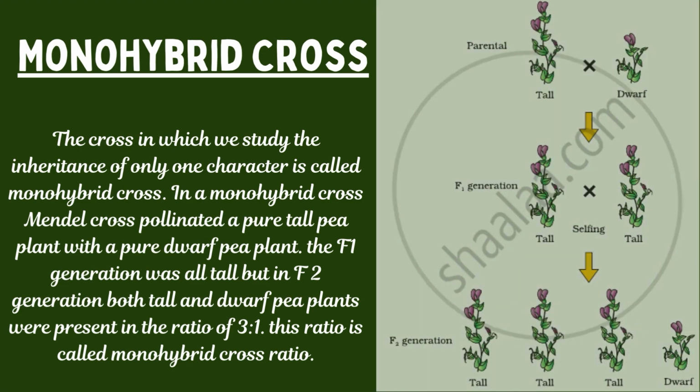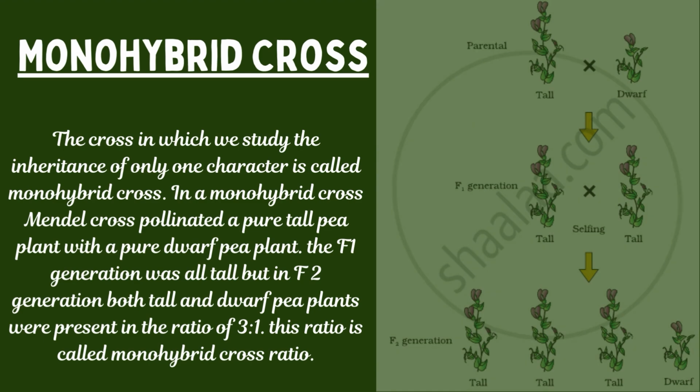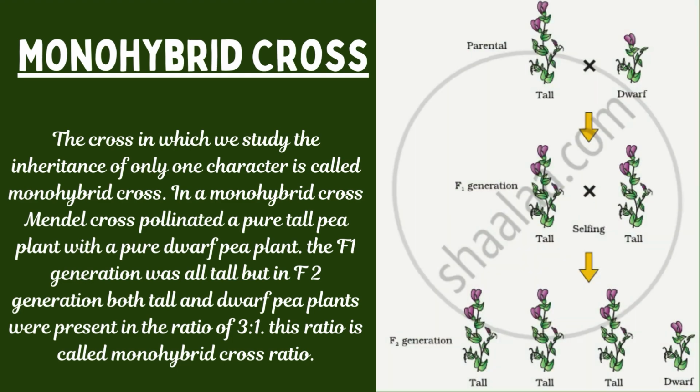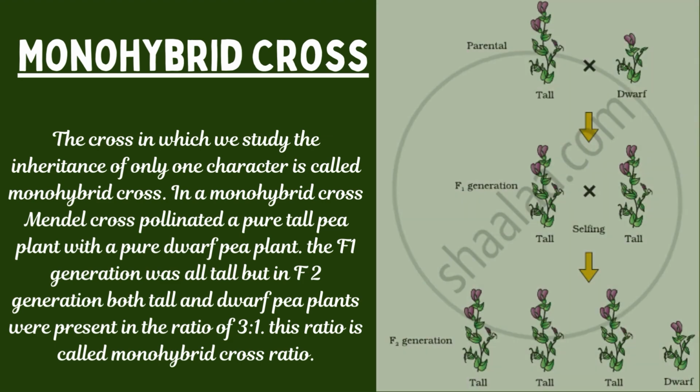When F1 generation was self-pollinated to obtain F2 generation, in F2 generation, some pea plants were tall and some were dwarf. But the tall and dwarf pea plants were in the ratio of 3:1. This ratio, that is 3:1, is known as monohybrid ratio.